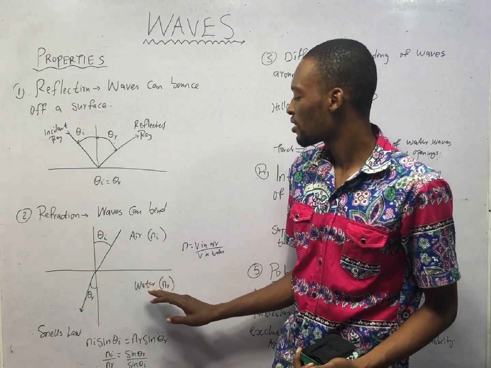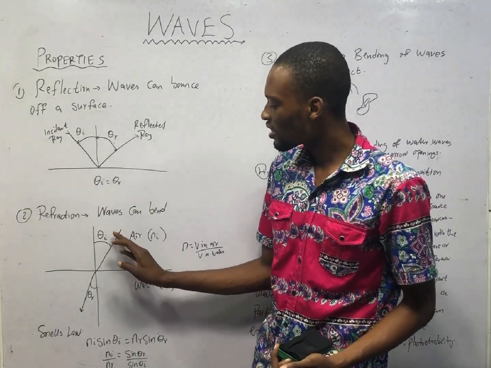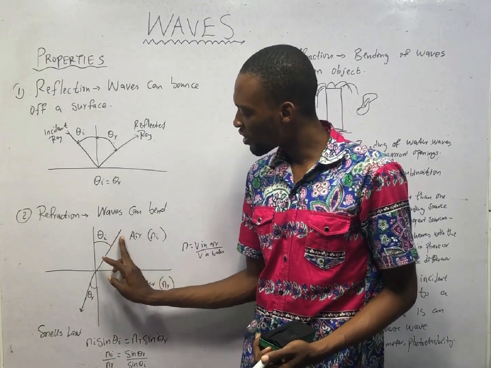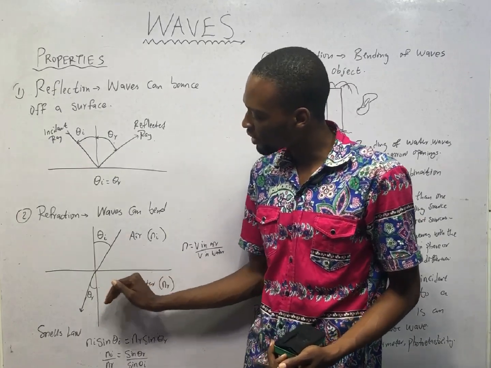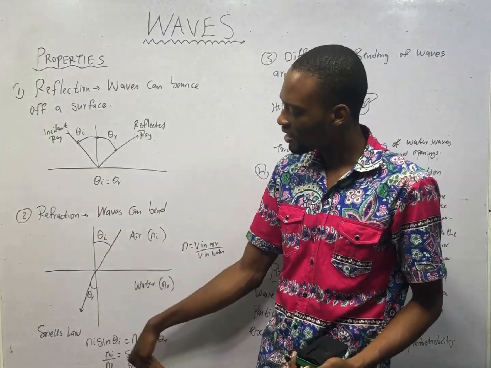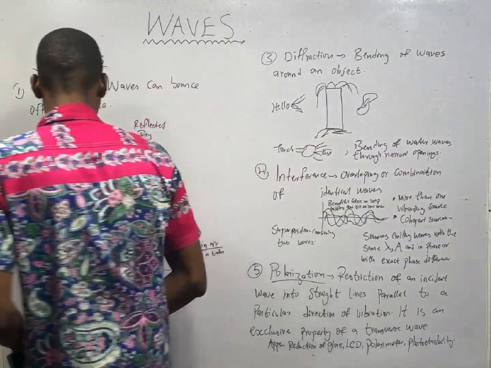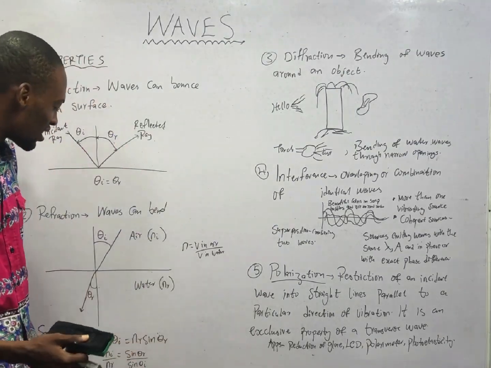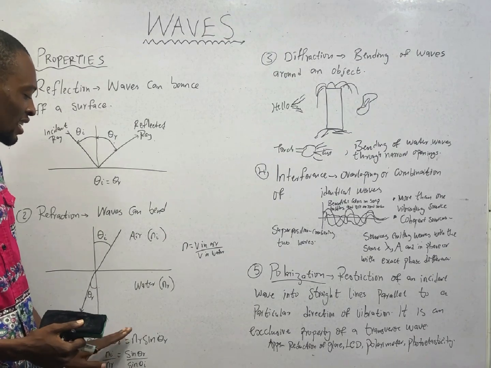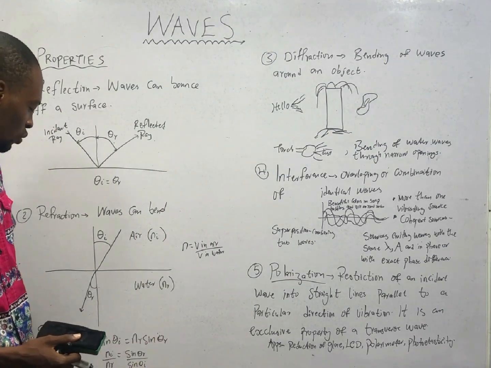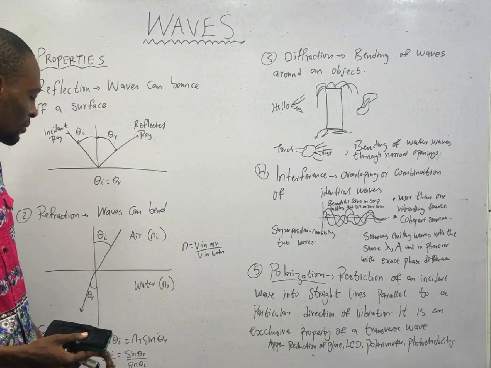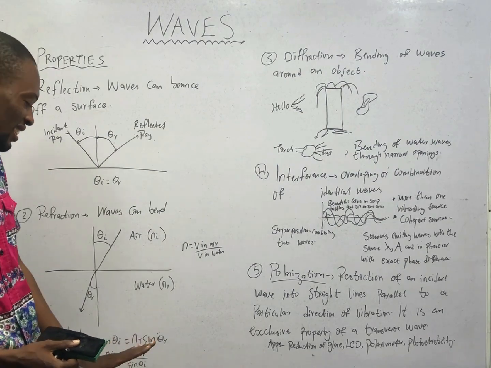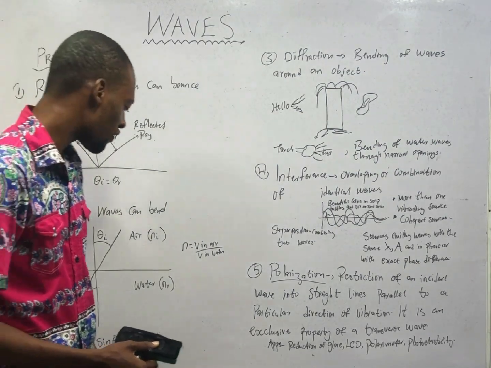This is the incident index, this is the refractive index, and this is the incident angle, this is the refracted angle. So you see, as this wave enters another density, which is from air to water, there is a shift in angle, or there is a bend in angle. So that is refraction for you. And refraction obeys Snell's law. Snell's law says that n_i sin θ_i equals n_r sin θ_r, which means incident index times angle of incidence is equal to refractive index times angle of refraction or refracted angle.